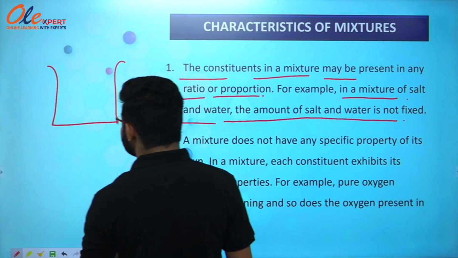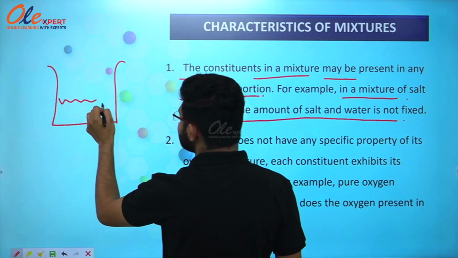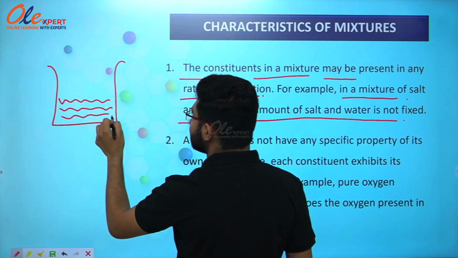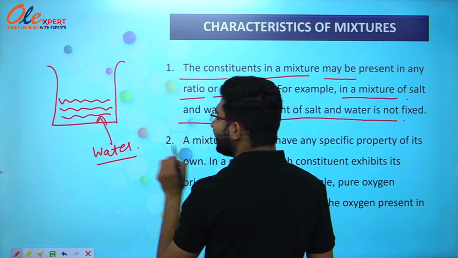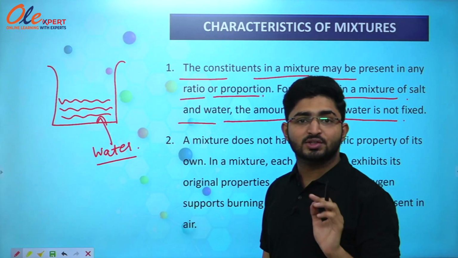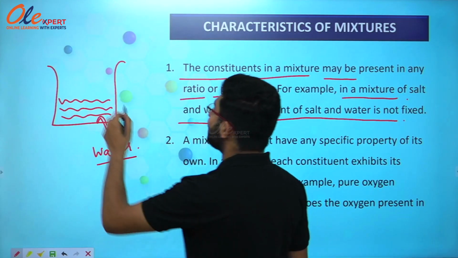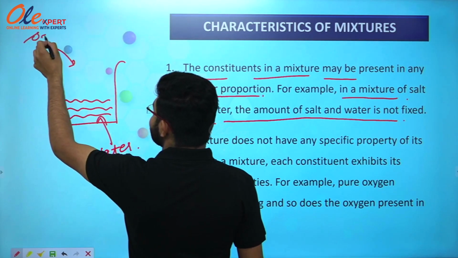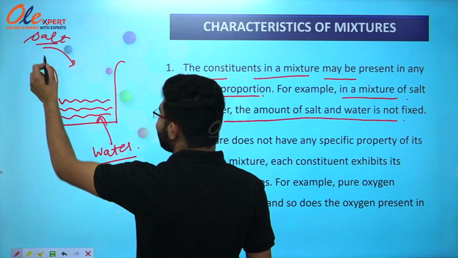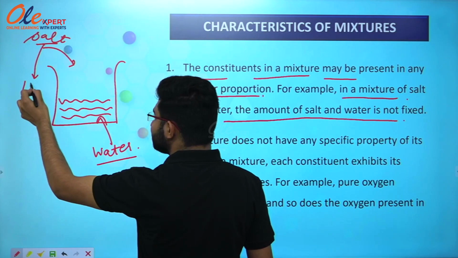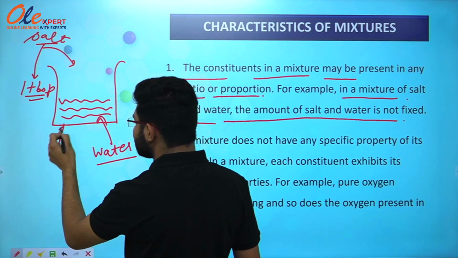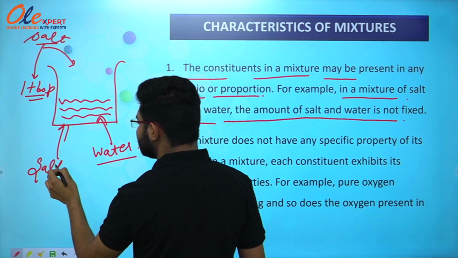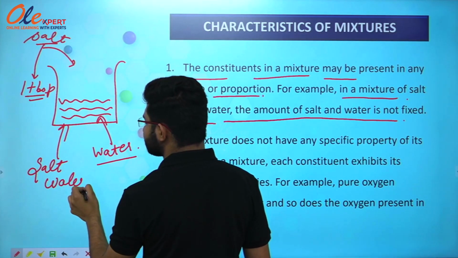So we can say that if I have a beaker and I have water in it, and I want to make a solution or a mixture of salt water, I have to add some salt to it. If the quantity of salt is 1 tablespoon, this will also be called salt water or salt solution.